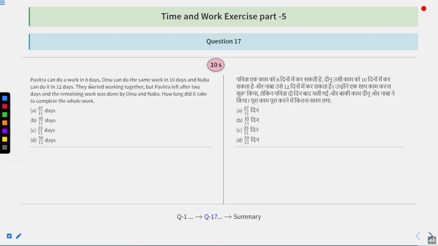Pavitra can do a work in 8 days, Dinu can do the same work in 10 days, and Naba can do the work in 12 days. They started working together, but Pavitra left after 2 days and the remaining work was done by Dinu and Naba. How long did it take to complete the whole work? Options are 67 upon 11 days, 45 upon 11 days, 23 upon 11 days, or 50 upon 11 days. These are the options given to you.